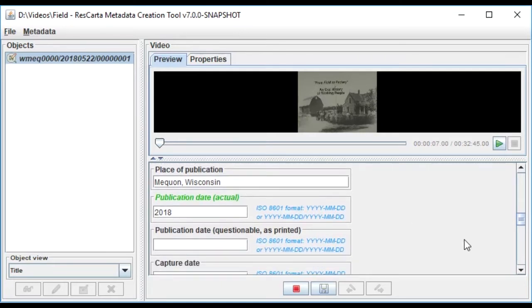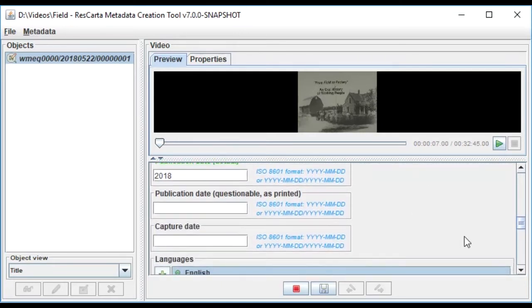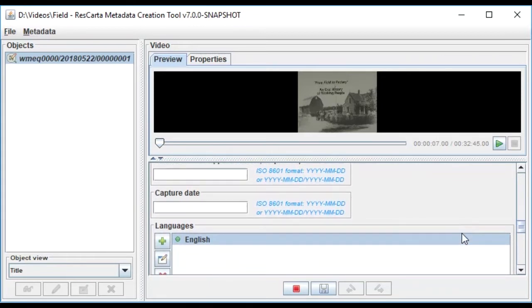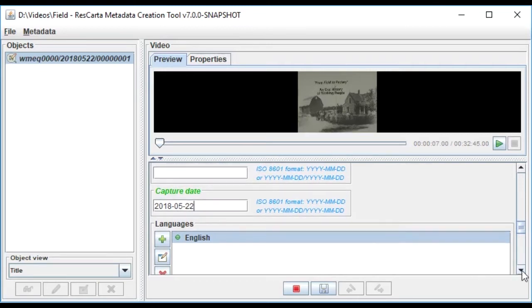And the conversion date, or the capture date, is today, because we actually converted that from another format to MP4. We'll talk about that in another video. 2018-05-22. So these are ISO dates.